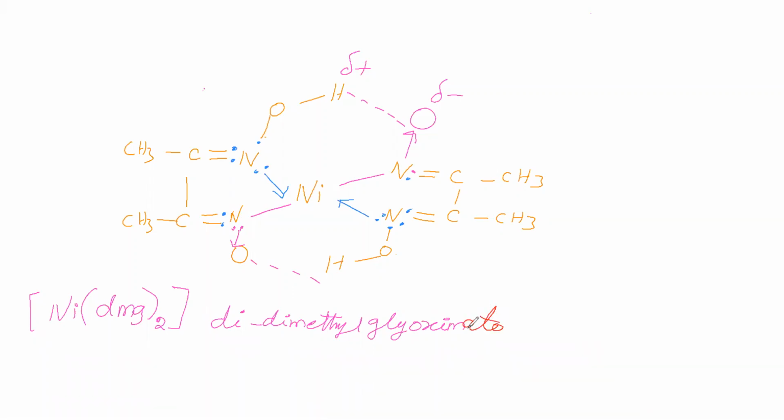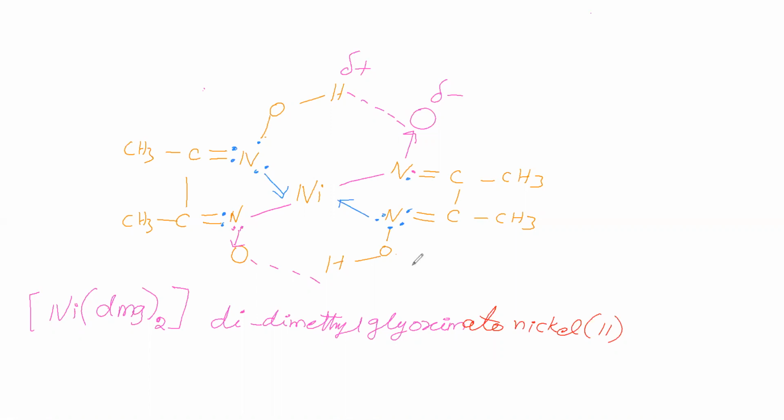What did we say the anion name is? Dimethyl glyoximate. What is the ligand name? Instead of E, you have to write O. So dimethyl glyoximato. Then the central metal name you can say as it is: nickel. The oxidation number of nickel is +2, so we write Roman numeral II. This di indicates 2 times DMG. The DMG name is dimethyl glyoximato.